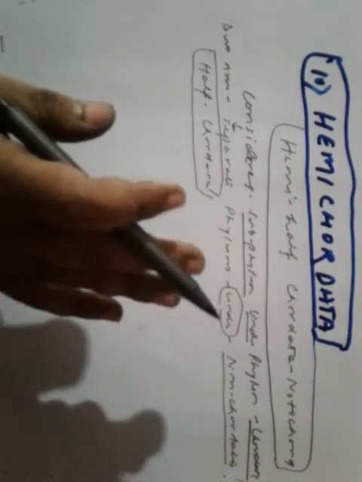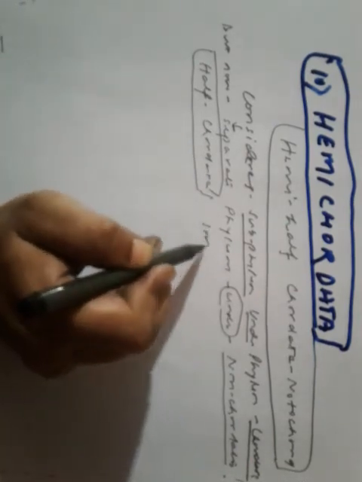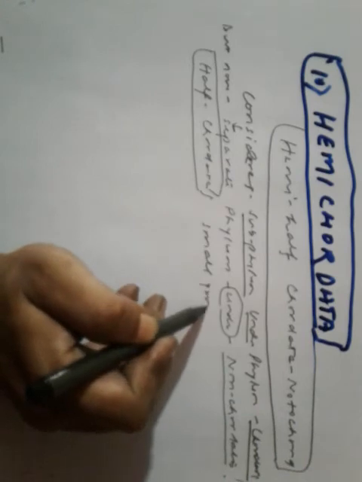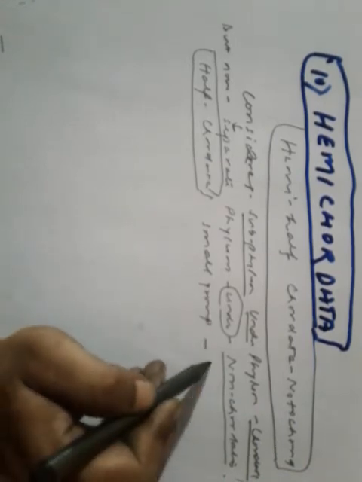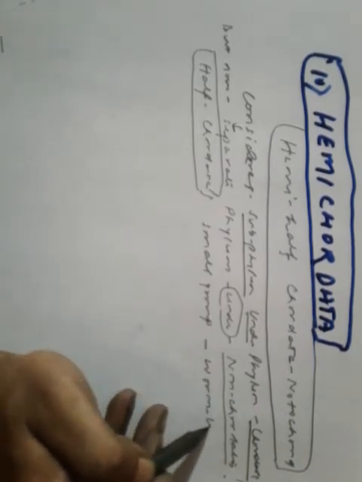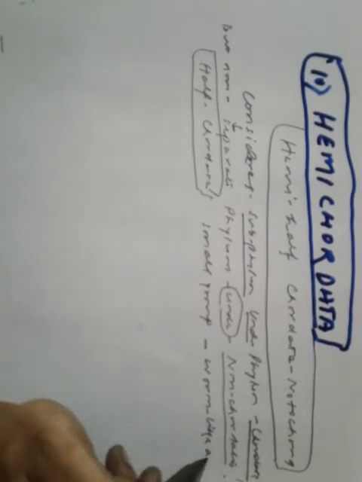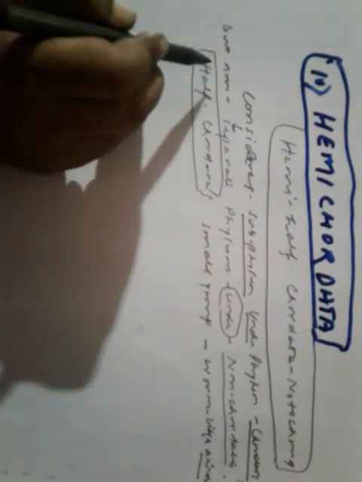The phylum consists of a small group of worm-like animals. What kind of animals? Worm-like animals. Where do they live?